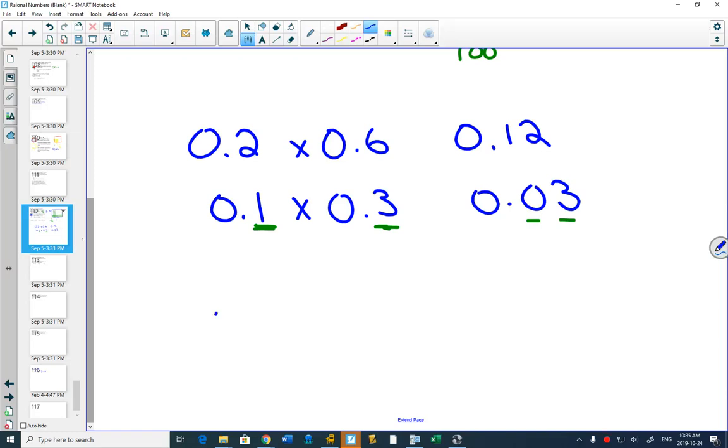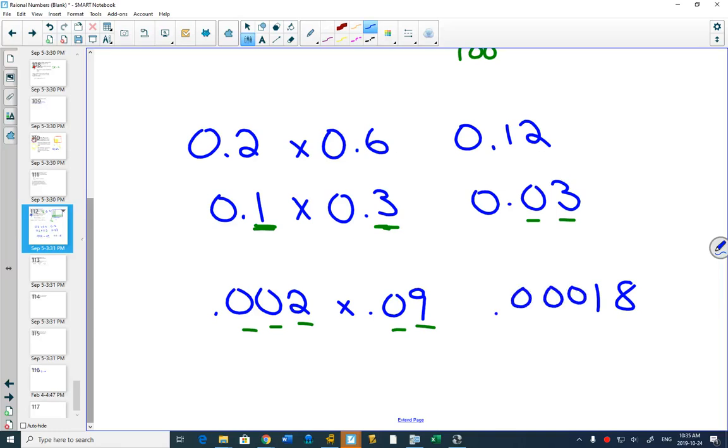So if I would do 0.002 times 0.09, what's 9 times 2? 18. How many decimal places do we have? 1, 2, 3, 4, 5. That's the answer, 0.00018. There's your 10 seconds multiplying with decimals. Is it that hard? No, one new rule, regular multiplying applies.